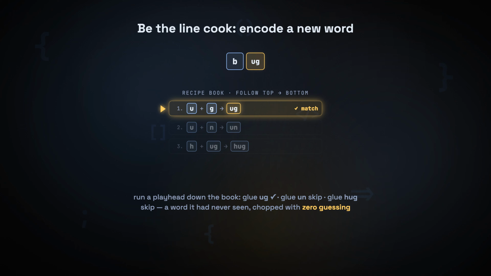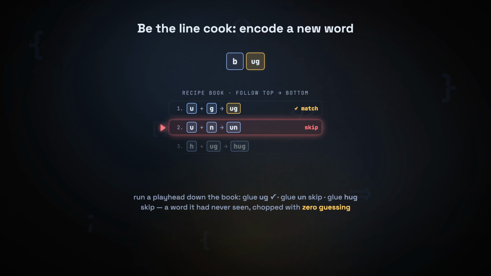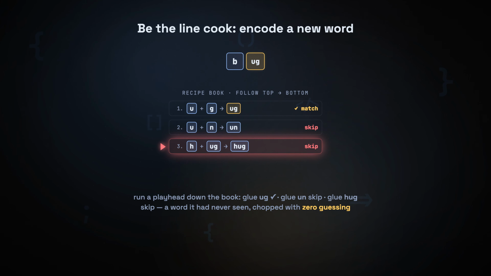First rule, glue the UG pair. Does it match? Yes, the back of bug fuses into a single UG tile. Second rule, glue the unpair. No match here, skip it. Third rule, the HUD rule. No opening to merge, skip.